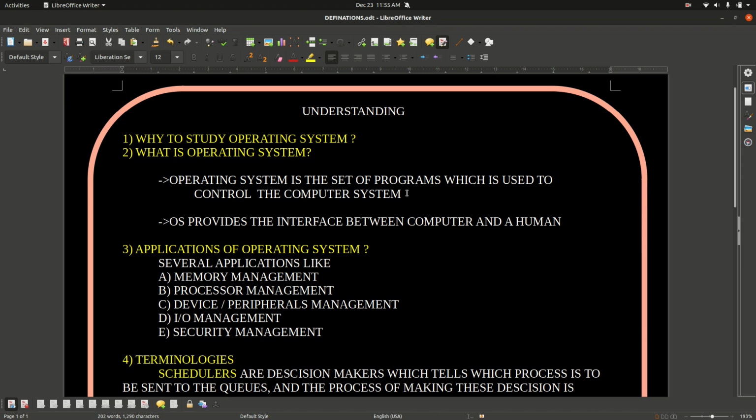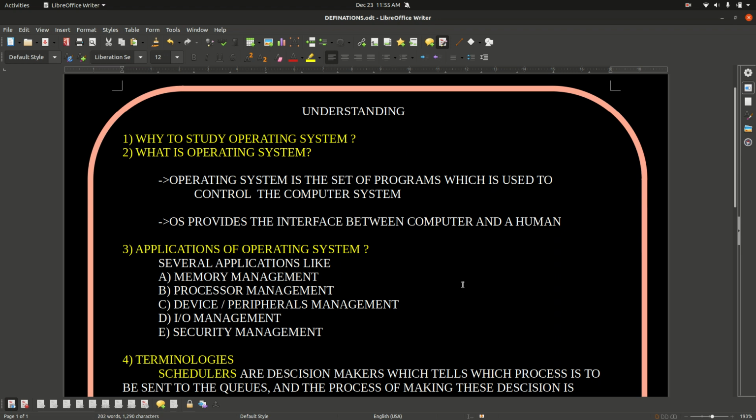An operating system also provides the interface between the computer and the human. For example, we are interacting with the computer hardware by using an operating system. That operating system may be Windows, maybe Linux, or maybe something else. So we have studied what is operating system. Let's move on to our next topic.